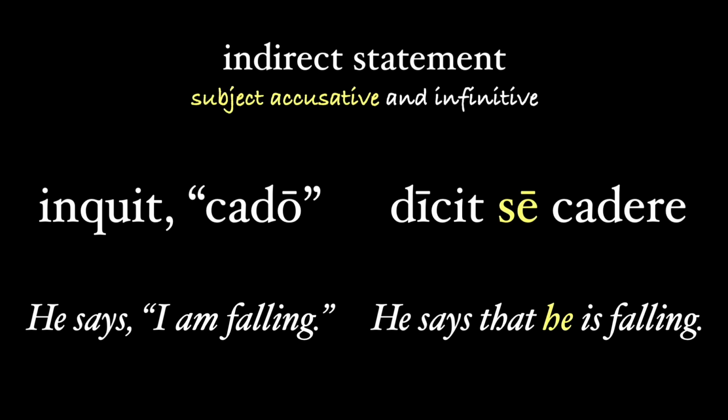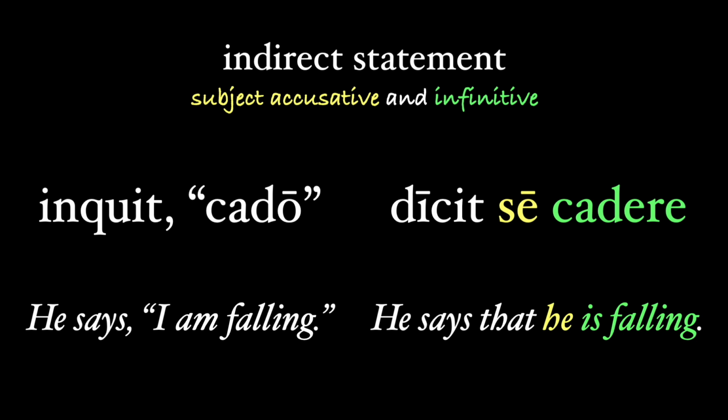Se is our accusative subject. As I say, it is the same as the subject. It reflects back to the third person subject of dicit. And our action is relayed by the infinitive cadere. And let's spend some time talking about this infinitive a bit more.